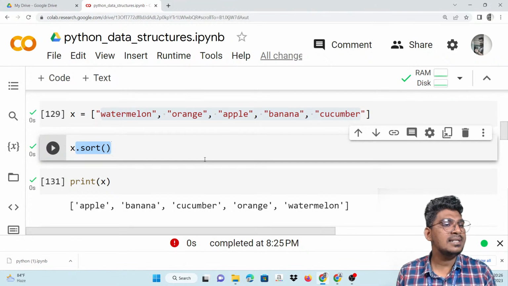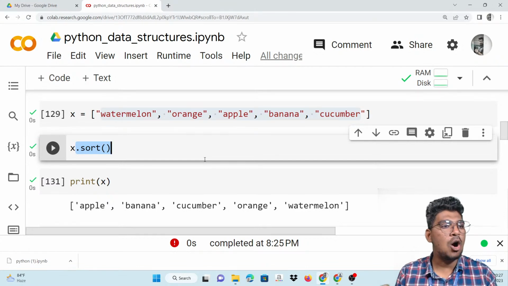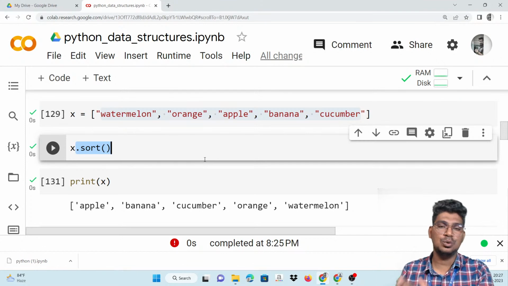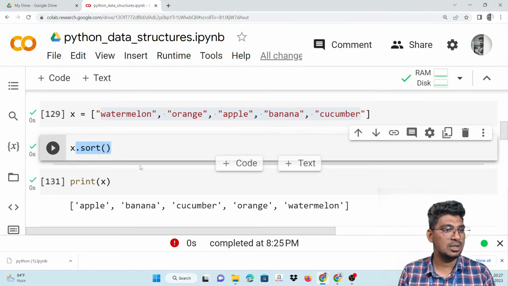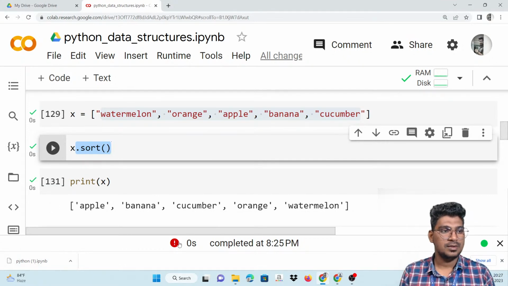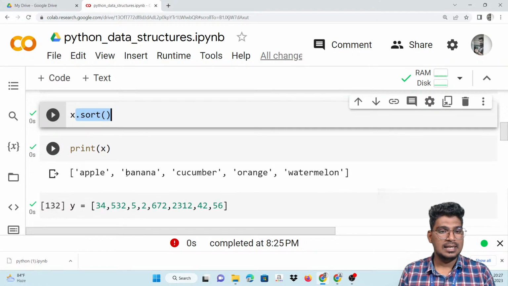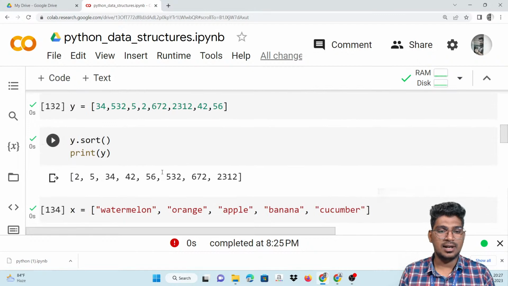In the pop function, can we remove all the values? No, it is not possible. You have to specify one index number. But clear means you clear all the items, so at that time you have to use the dot clear function, which will clear all the items in that particular list. Till now, I hope you guys are clear about it.